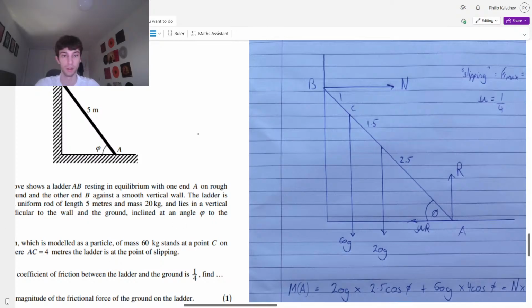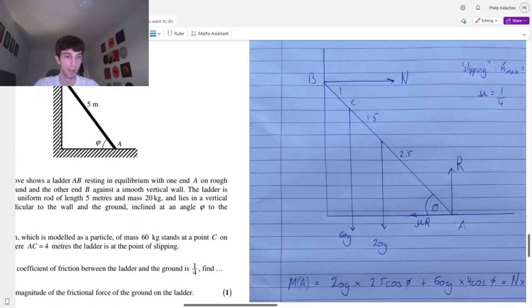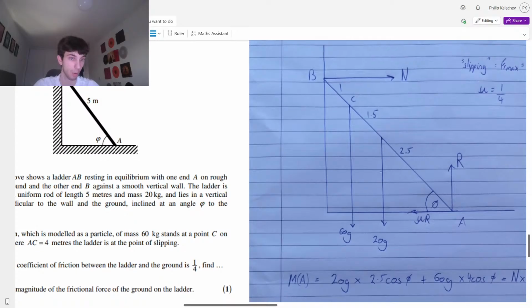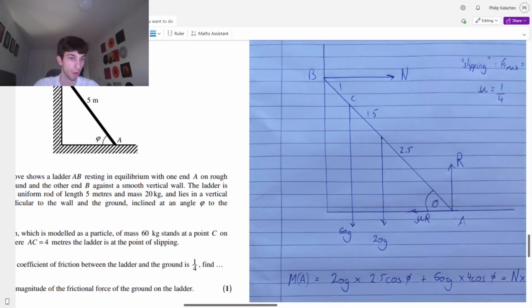Let's quickly go through this then. Okay, we're happy with this. Moments about A. The anti-clockwise moments. What is the distance from them? Which distance do we care about? The perpendicular distance. We care about this distance. We have our hypotenuse. We have our angle. We care about the adjacent. So it's going to be 2.5 cos phi times 20g.